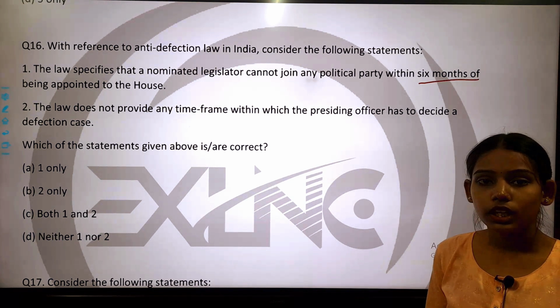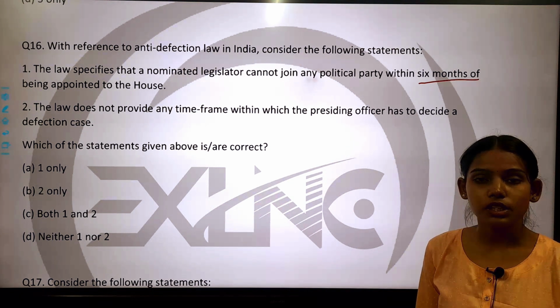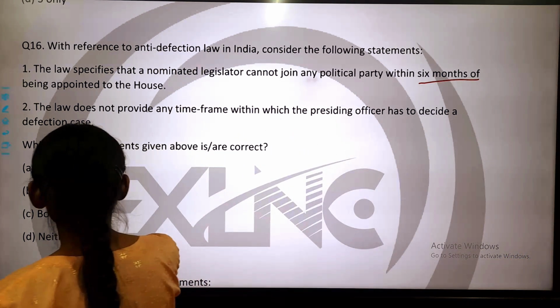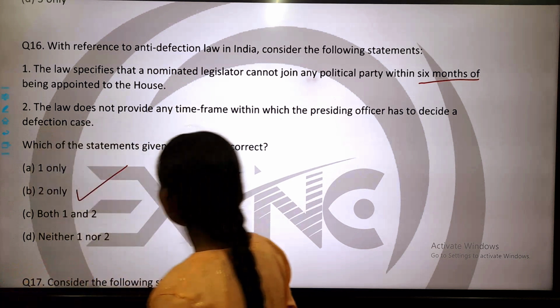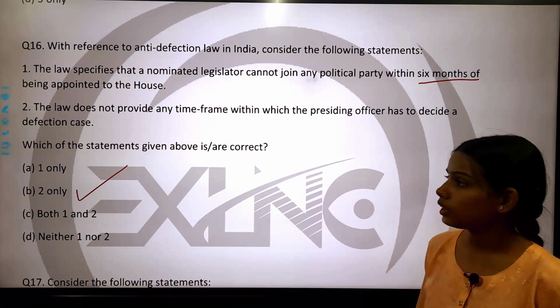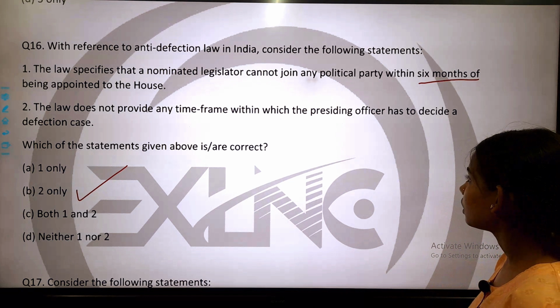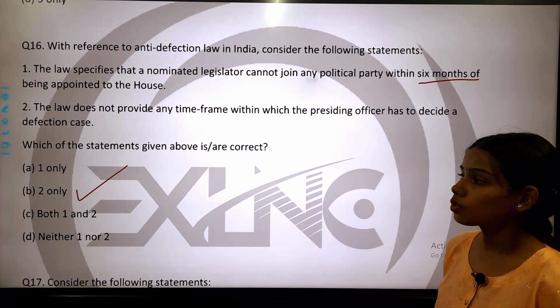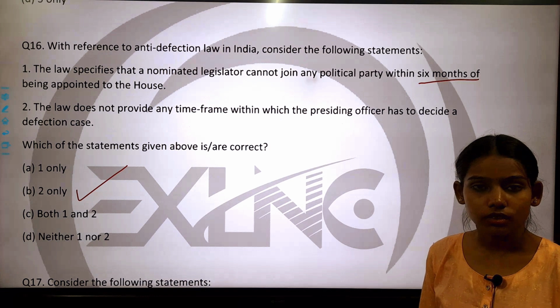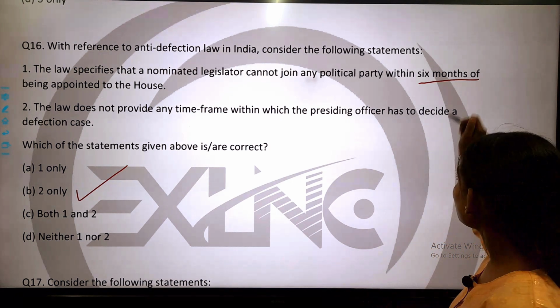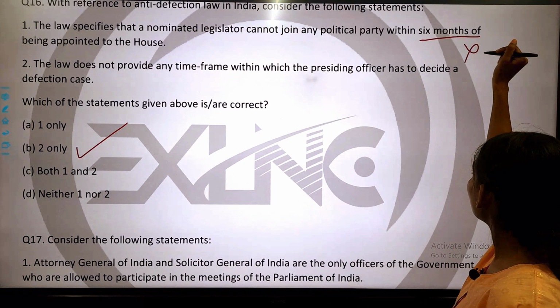Okay. So the correct answer of this question is option number B, number 2 only. That only the second statement is correct. Okay. That the law does not provide any time frame within which the presiding officer has to decide a defection case. So this is the correct statement, and the statement number 1 is not correct, it is wrong. Okay.